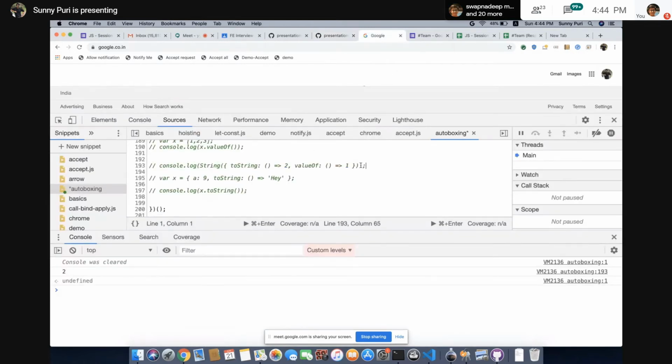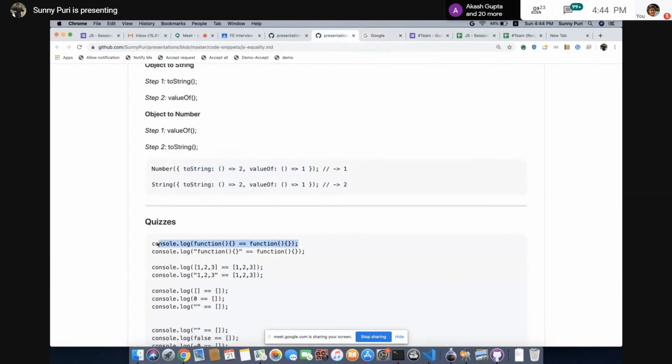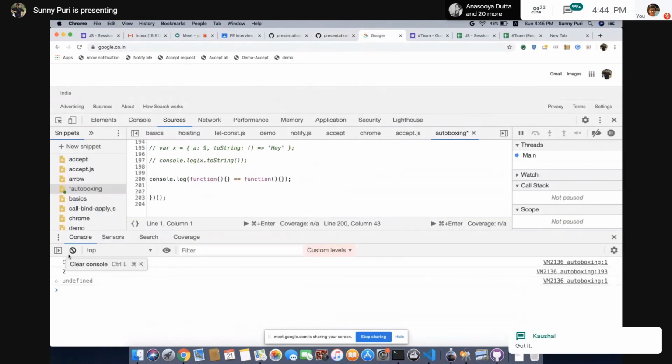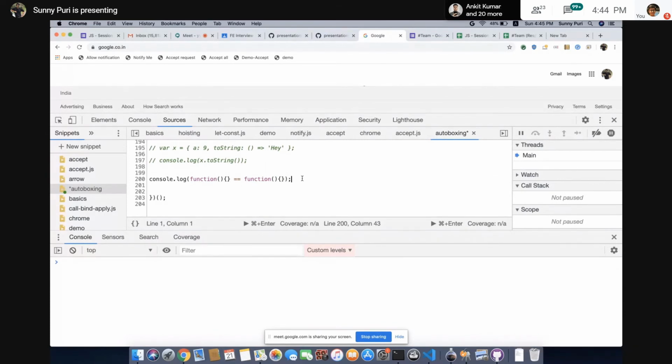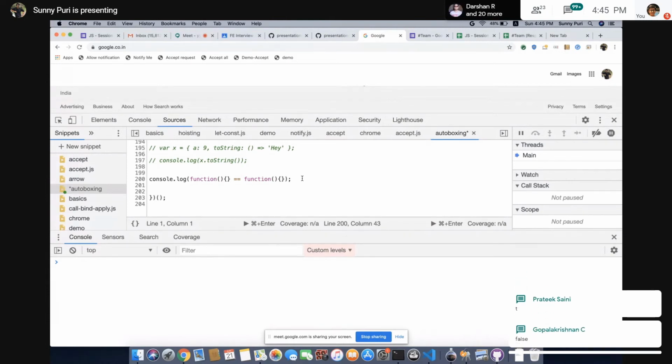So this is the thing. Okay, let's do one by one, one quiz at a time. For example, I'm having this thing. Can we compare a function to a function? This is also an object, right? If I say it's an object, what will be the output in this case? False. Okay, Gopal, what are they saying? False.